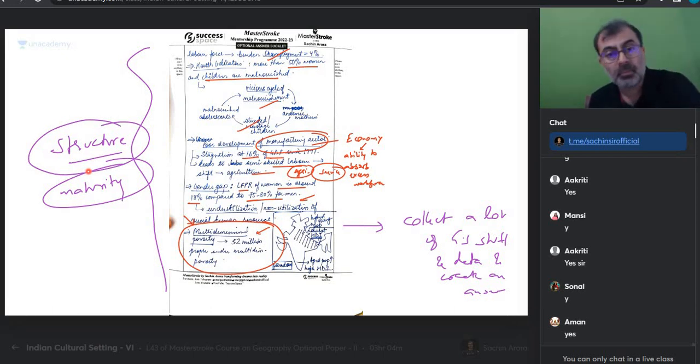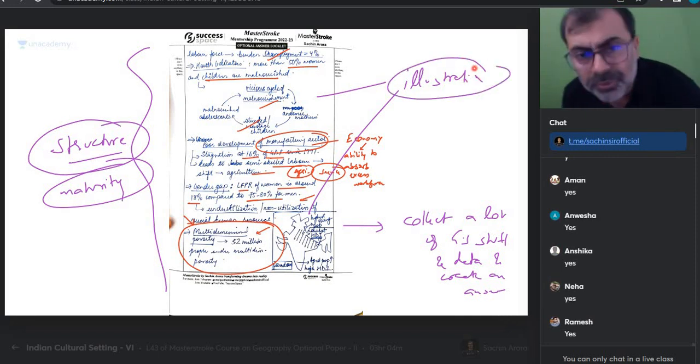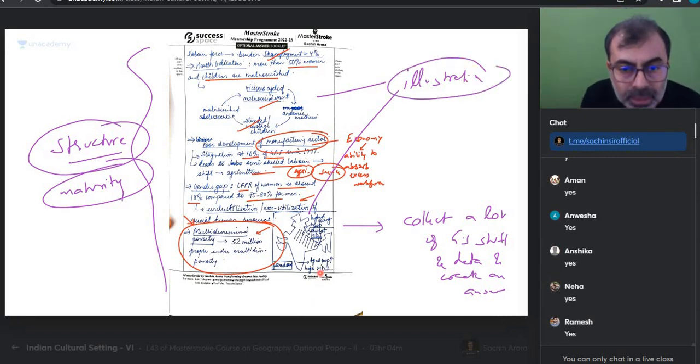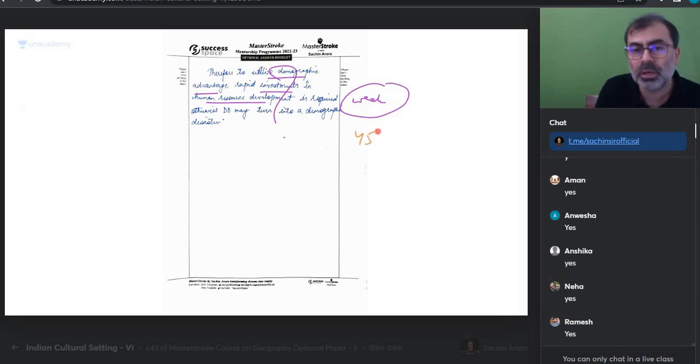Do you get that? Can you see this person has put illustrations? That's the power. Illustrations are good. The presentation is good and no cutting, everyone. Or if cutting, little cutting. चलिए ठीक है. Aged population, high HDI. तो क्यों बनाया यार? नीचे aged population, high HDI. Question is critically examined. वो नहीं हुआ. Therefore, to utilize demographic advantage, rapid investment in human resource, weak. इनका पहला आंसर में I would give around 45 to 48%.